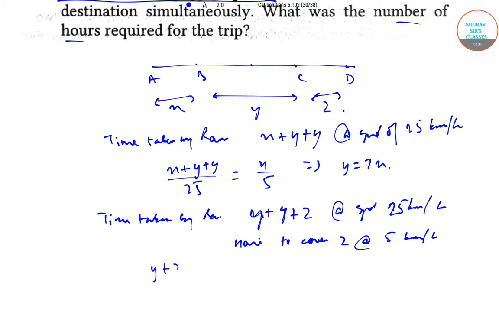So (Y + Z)/25 = Z/5. From here we get Y = 2Z.